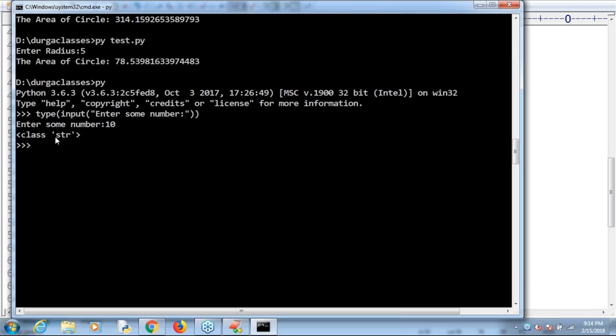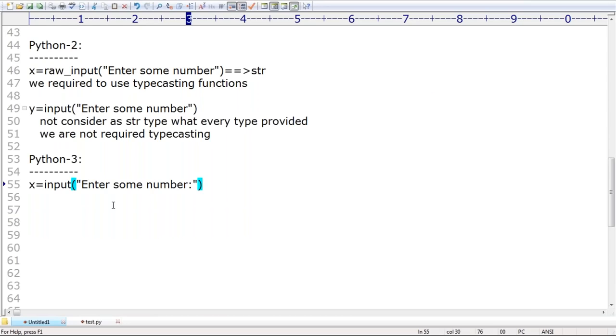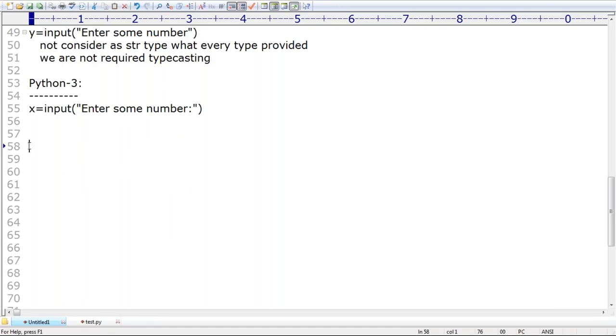Let me repeat the same thing once again. Enter some number, 10.5 I'm taking. But what is the type? str type only. The input function is always going to take string type only. Remember that. Now we have to become familiar with how to use this input function.